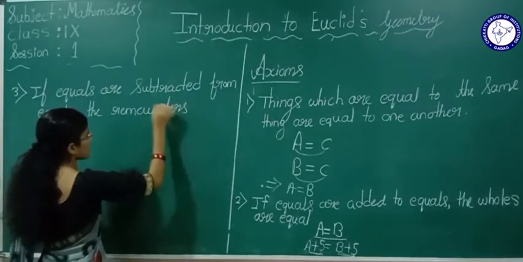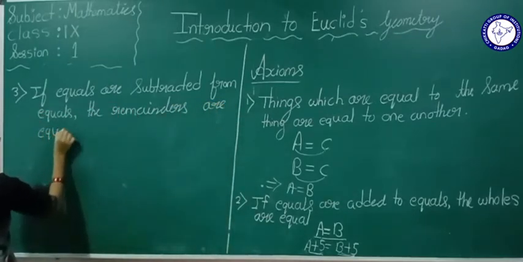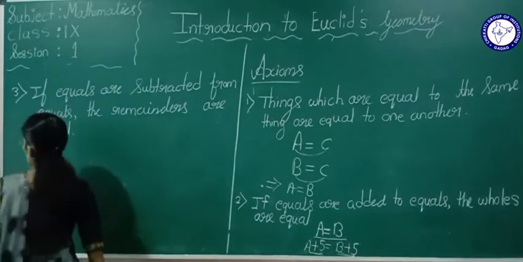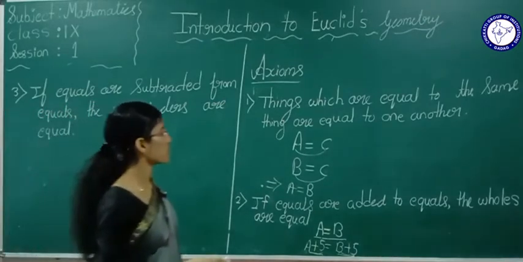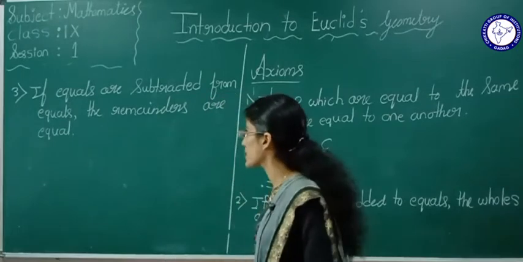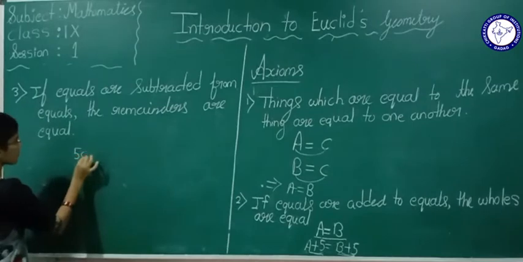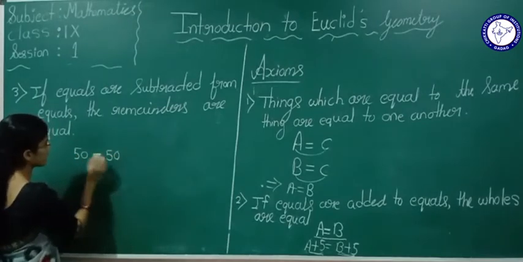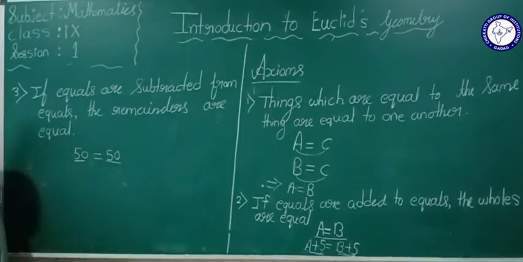The remainders are equal. Now see here, if equals are subtracted from equals, suppose I take 50 is equal to 50. These are equal. These are equals. Yes or no? 50 is equal to 50.